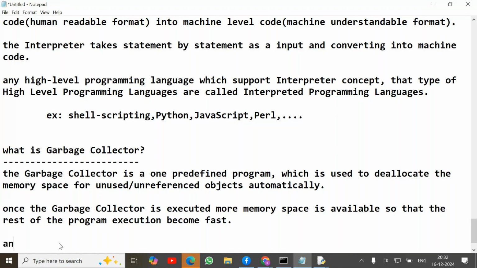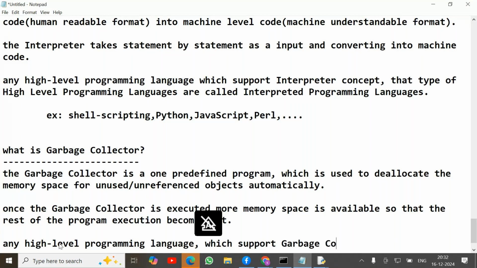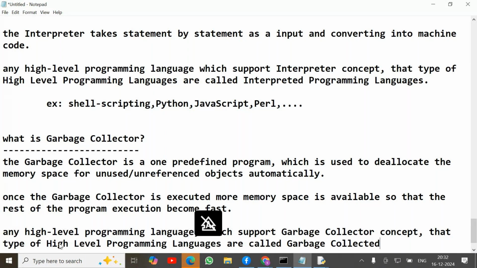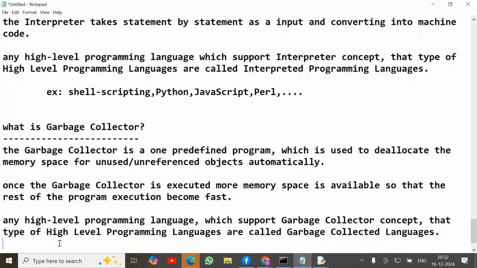Any high level programming language which supports the garbage collector concept, that type of high level programming languages are called garbage collected languages.